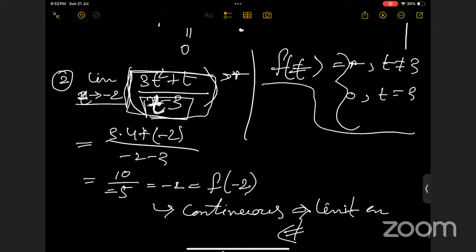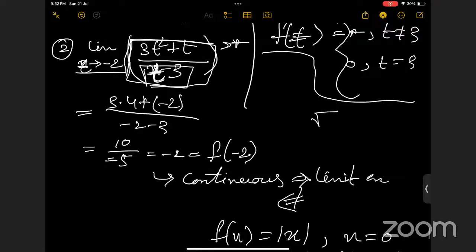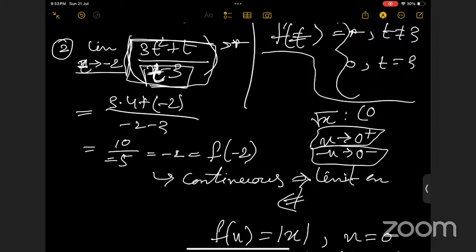Is there any difference? Because if we have something like root x over here, then as x tends to the positive side 0 is defined, but as x tends to the negative side, it is not defined. But in this case, your domain should be x greater than or equal to 0, right? Yes, ma'am. So here, it is enough to check for this case. Even the other is not needed, because you do not need to check outside the domain. 0 is in the domain, and the negative side of the real numbers is not in the domain. So we don't need to check the function outside the domain. Got it, ma'am.